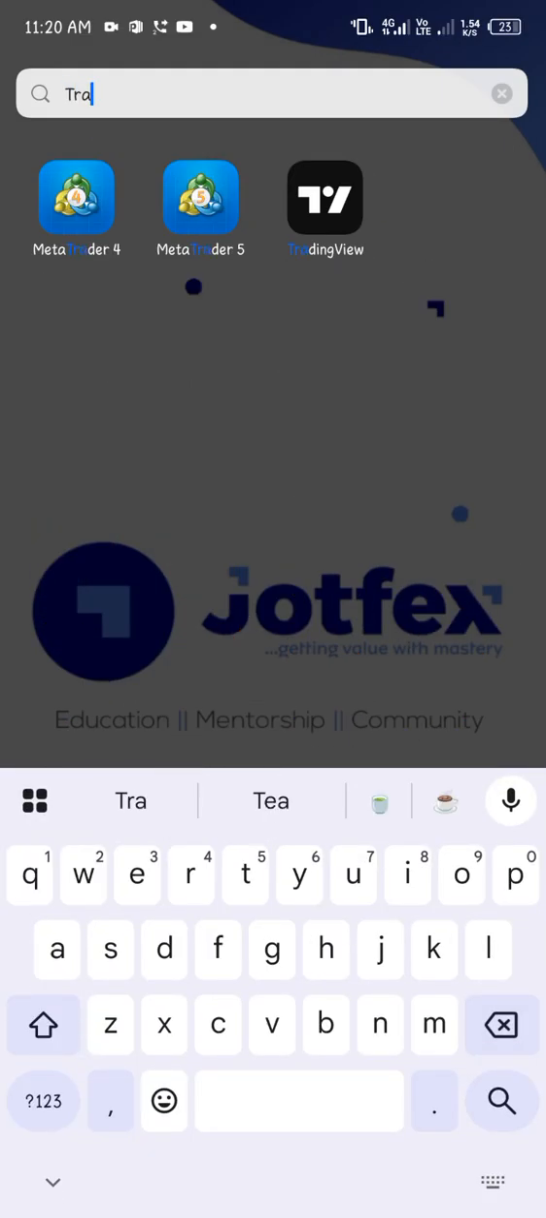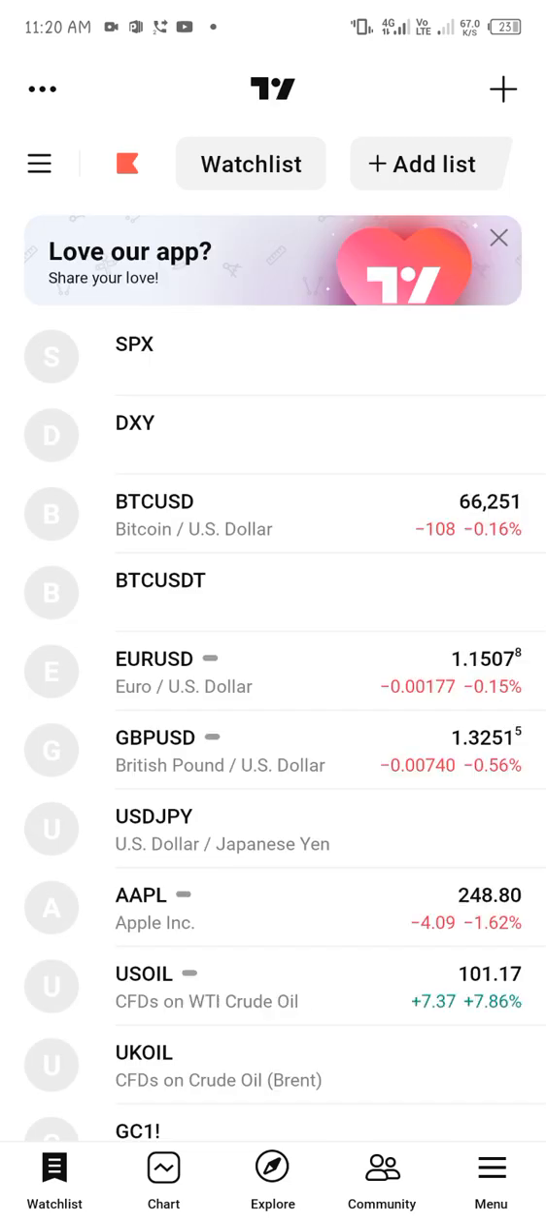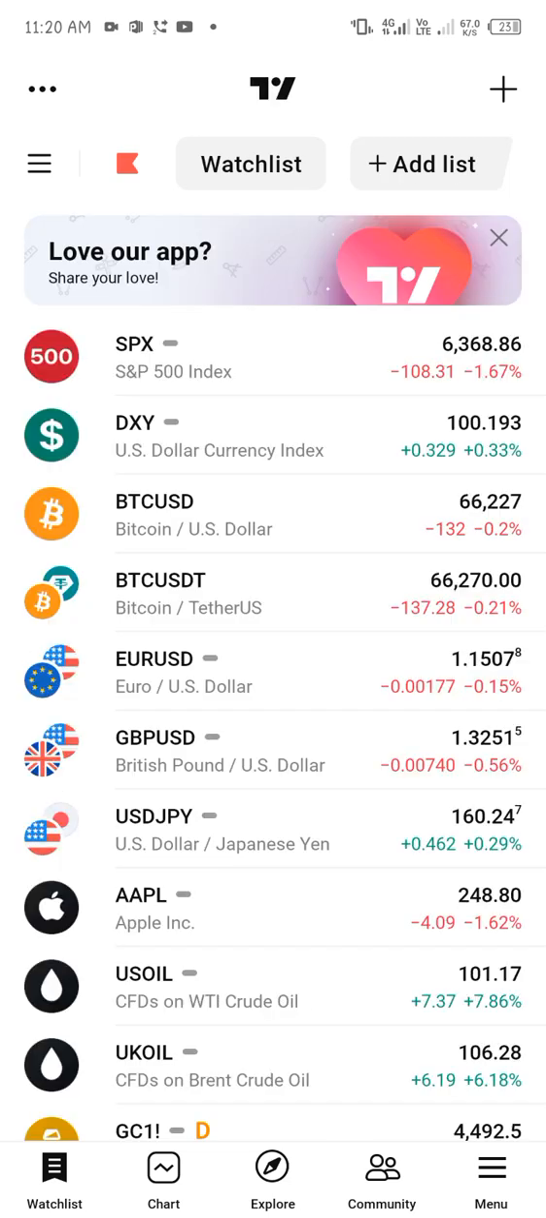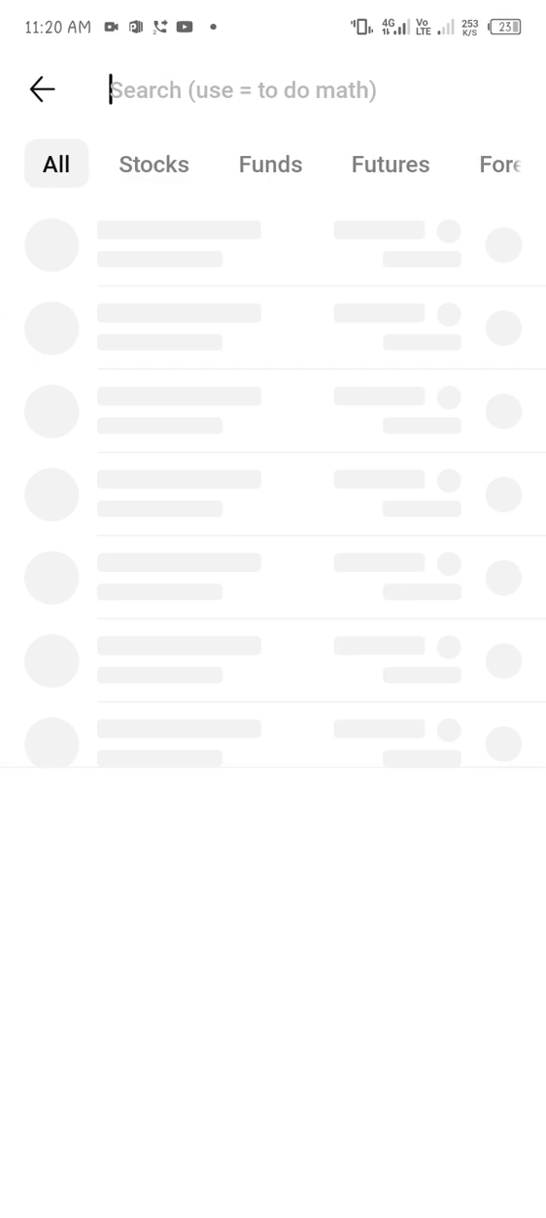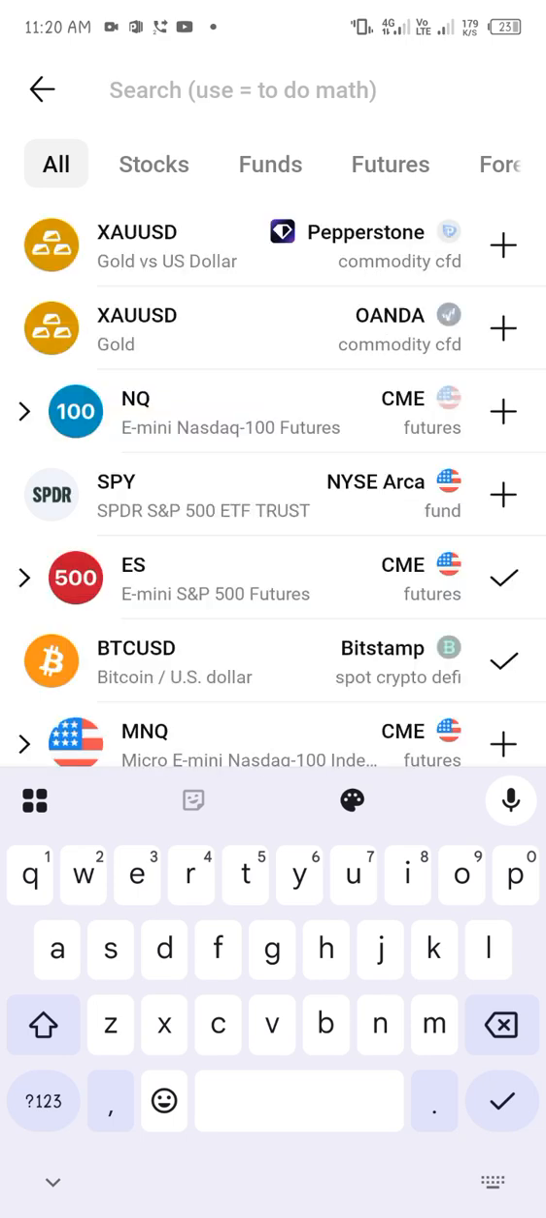So this TradingView, you can easily access it from your Play Store. Search on Play Store and ask for TradingView. Now you can just look for your watch list. Look at this icon above. You can see stock, fund, futures, forex, crypto, indices, bonds, economy and options. Since we're looking at stock, let's click on stock.